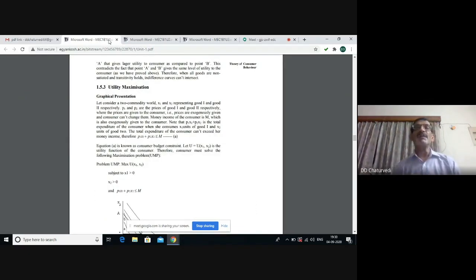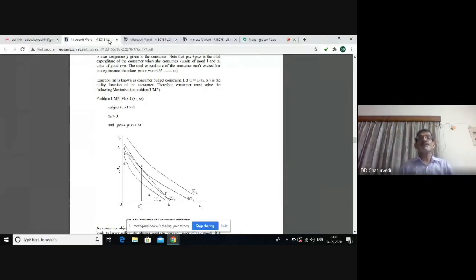We have equilibrium under the indifference curve approach. The budget line of the consumer is mathematically expressed as P1x1 plus P2x2 less than or equal to M. P1 and P2 are the prices of two commodities x1 and x2. M is the total income. The consumer cannot go beyond the budget, so P1x1 plus P2x2 is less than or equal to M. The budget line has been drawn. We are also drawing the indifference curve of the consumer, which is a function of the consumption of two commodities x1 and x2.